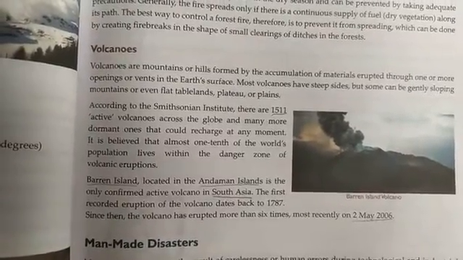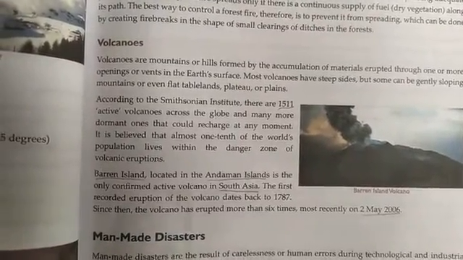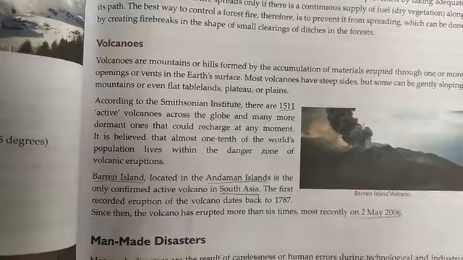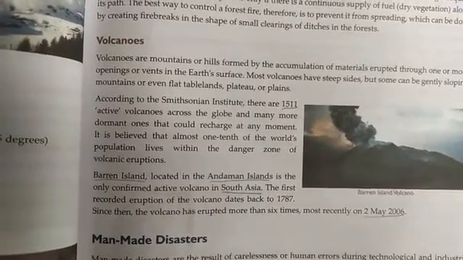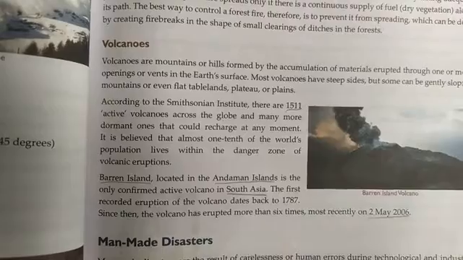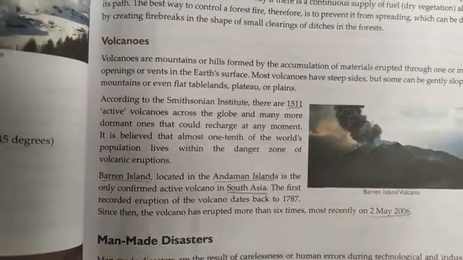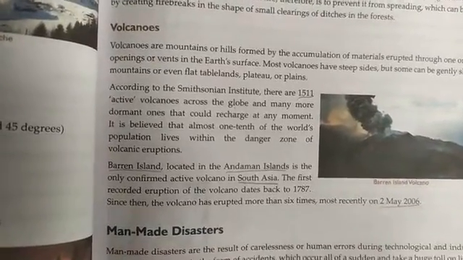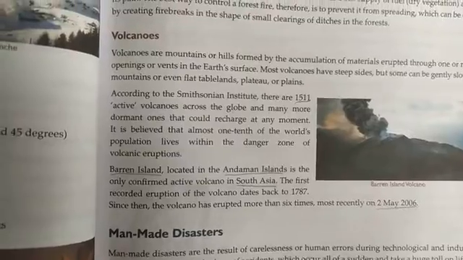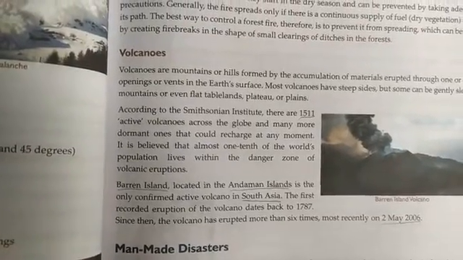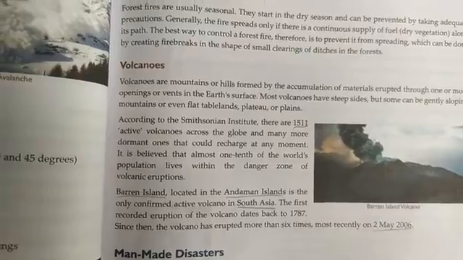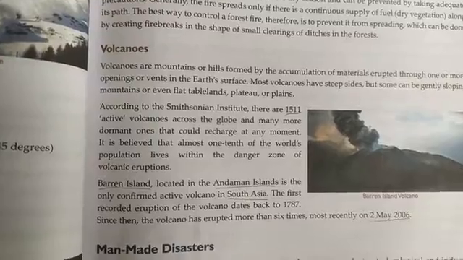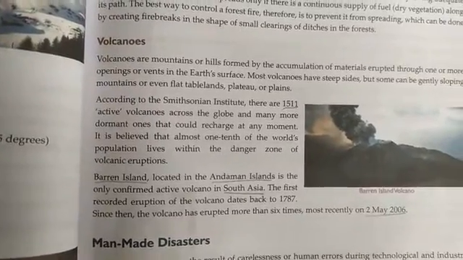According to the Smithsonian Institute, which is an American institute, there are 1,511 active volcanoes across the globe, and many more dormant ones that could recharge at any moment. These dormant volcanoes are volcanoes that have not erupted yet, but are supposed to erupt. It is believed that almost one-tenth of the world's population lives within the danger zone of volcanic eruption.